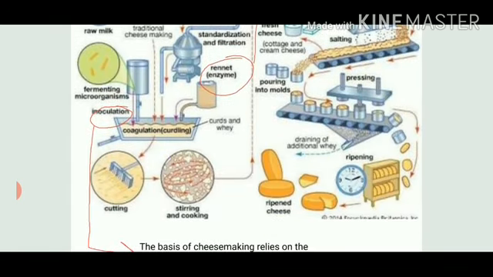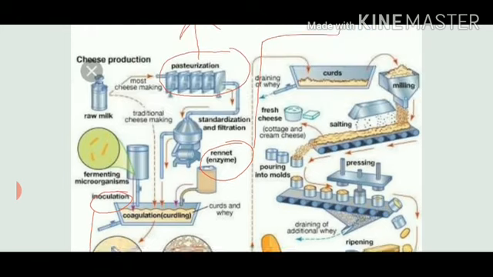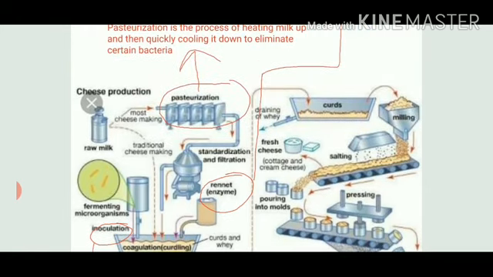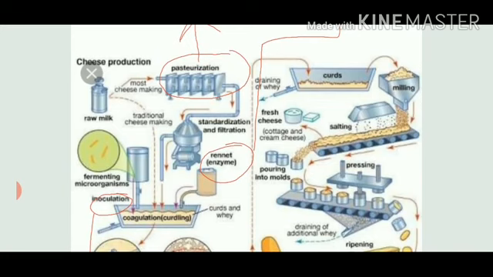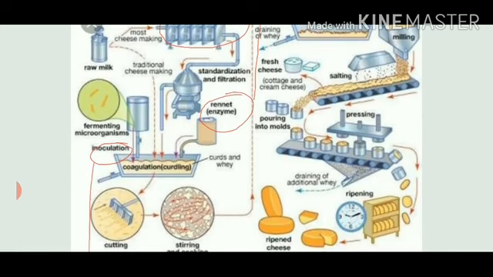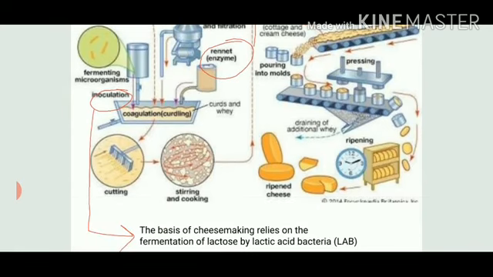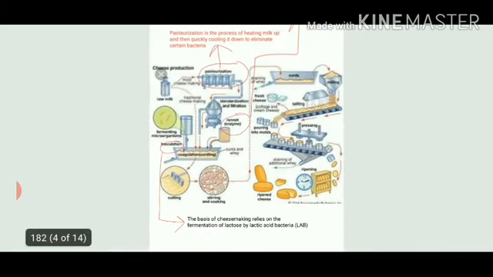So when that coagulation is done with the help of rennet and microorganisms, now it is cut, stirred and cooked. Now what is done after cooking? It is put in a mill. Salt is added, right? Salt is a very good preservative. Then cottage and cream cheese is extracted, then pressing is done, it gets ripened, time is required, and then ripened cheese is available to us.